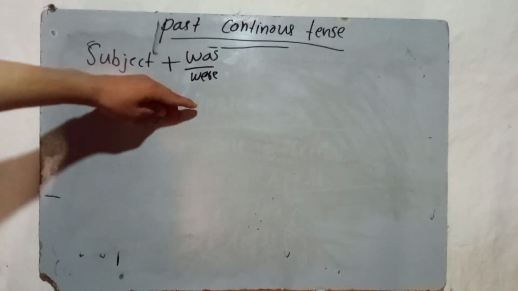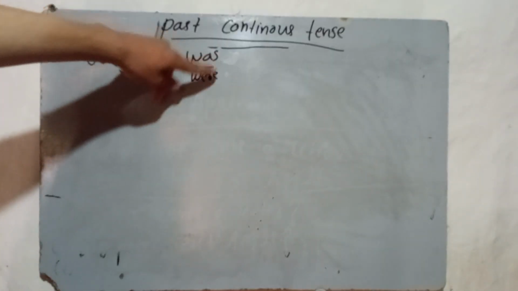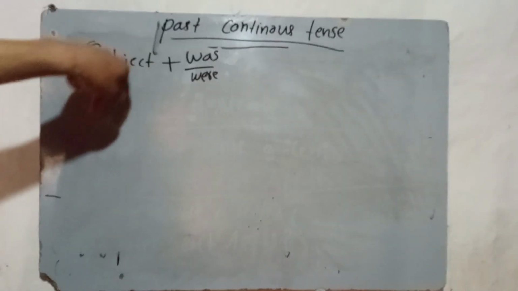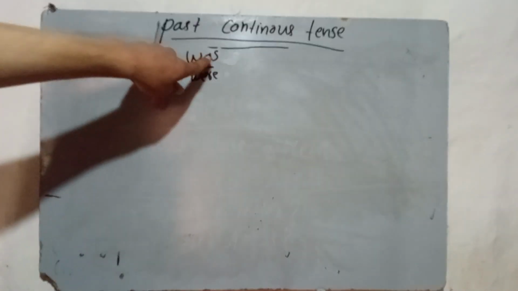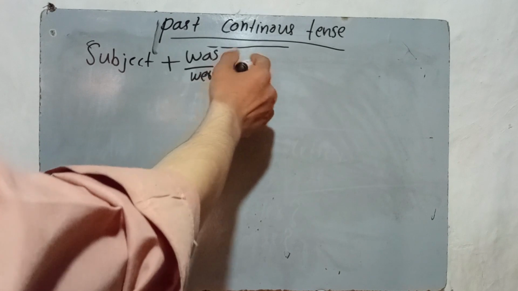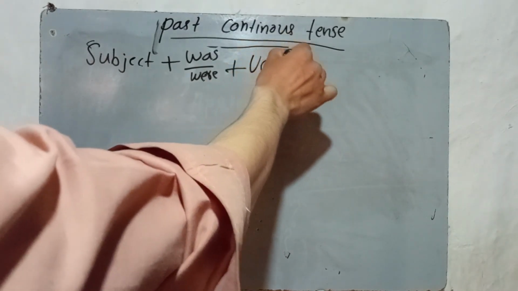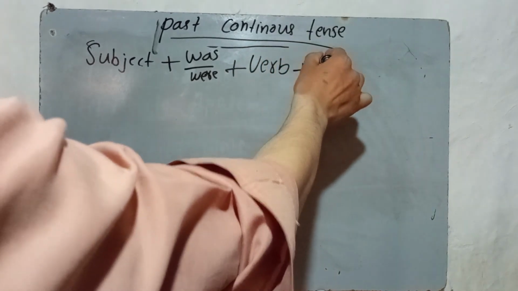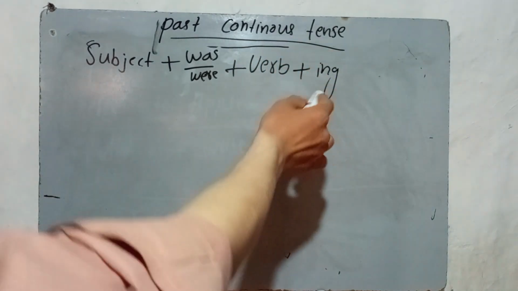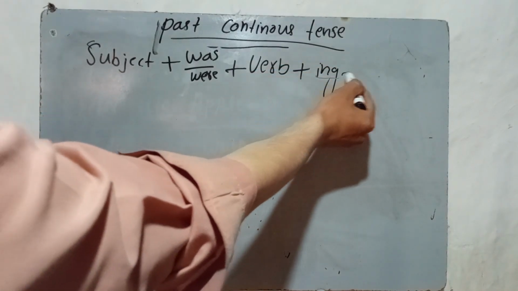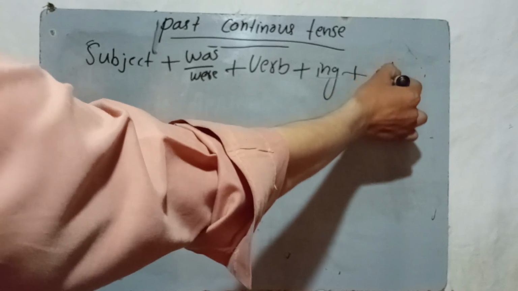Now I will tell you where we should use was and where we should use were. After the subject you need to directly use was or were. Then you need to use a verb, and here the verb's ing form is used, meaning the first form and then ing. And last we need an object.